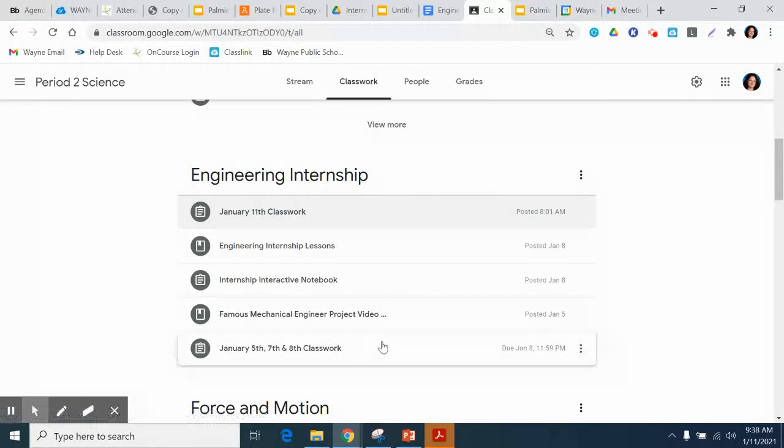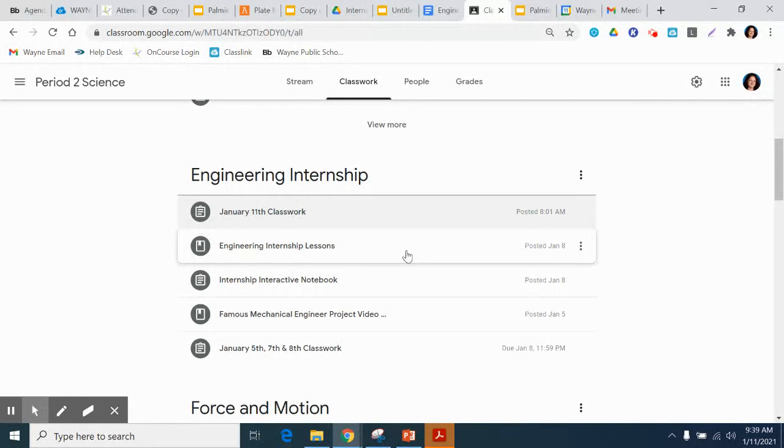So far, these two older posts we've already done, and that was our famous mechanical engineering project, which is hopefully already done and submitted because it was due Friday at 11:59 p.m. So these hopefully are already done. You'll notice three new posts.